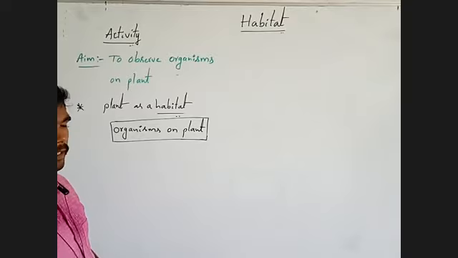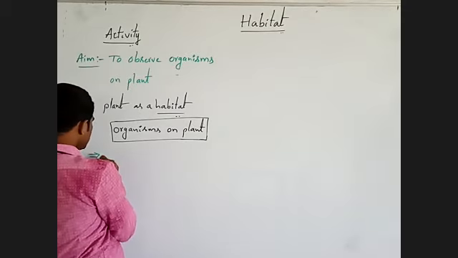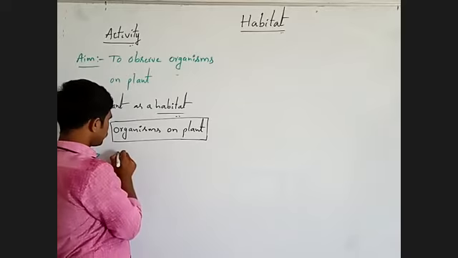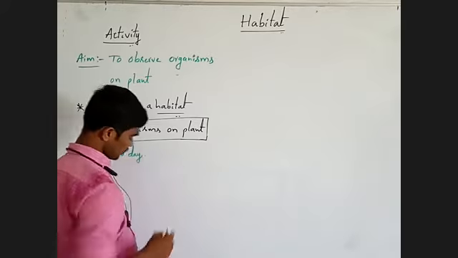Understanding? Here we have to observe for 30 days.